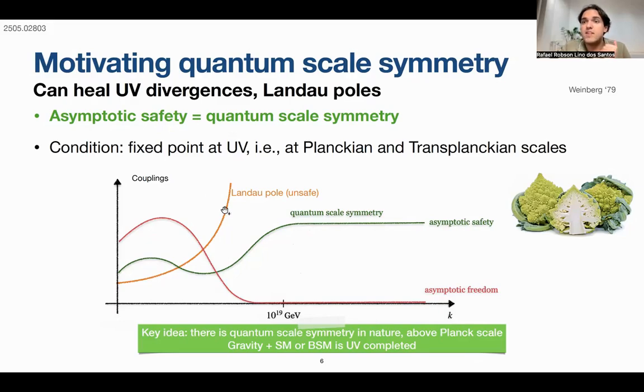We know that in the standard model the U(1) abelian gauge coupling has a Landau pole. It's not UV complete by itself. You also know that general relativity is perturbatively non-renormalizable. So this assumption of asymptotic safety is also a proposal for a quantum theory of gravity. The question is, can we then describe both things together, gravity and dark matter, neutrinos? This is also what we would like to investigate in this framework.